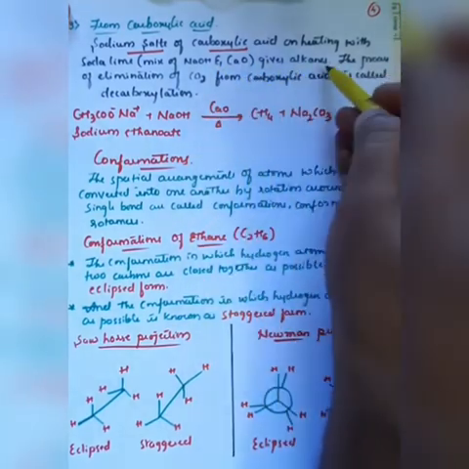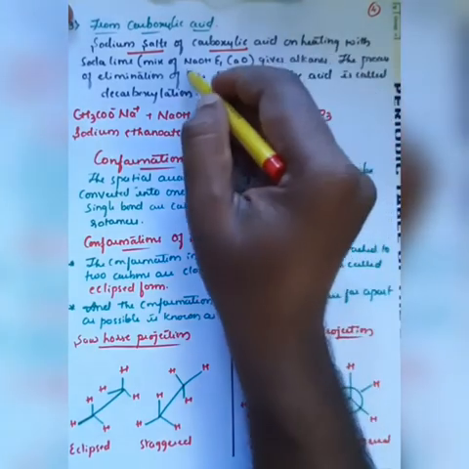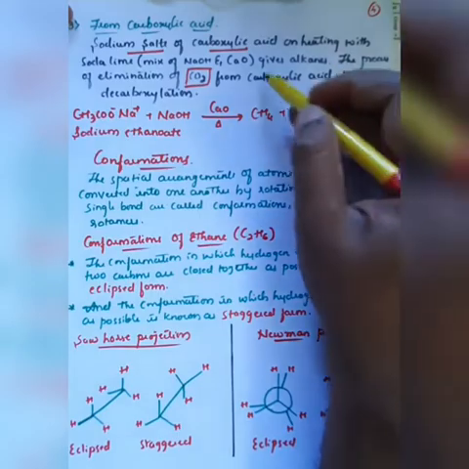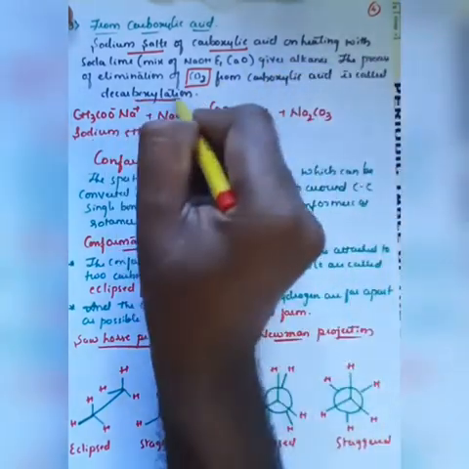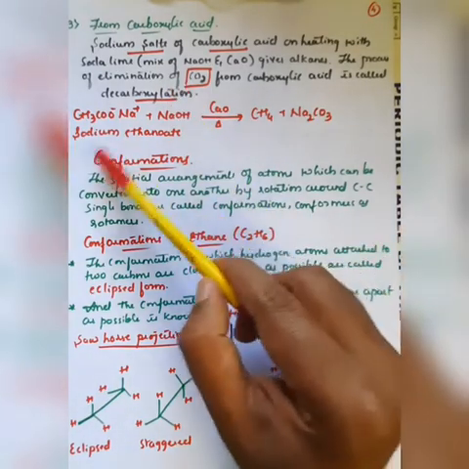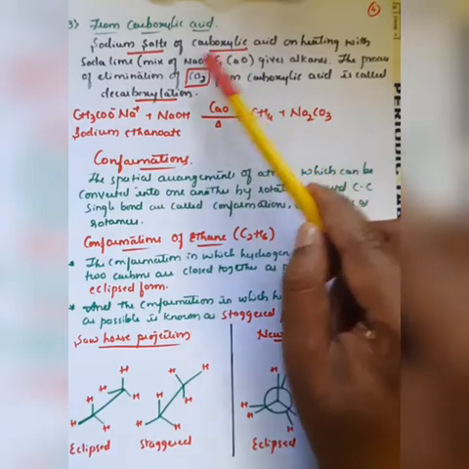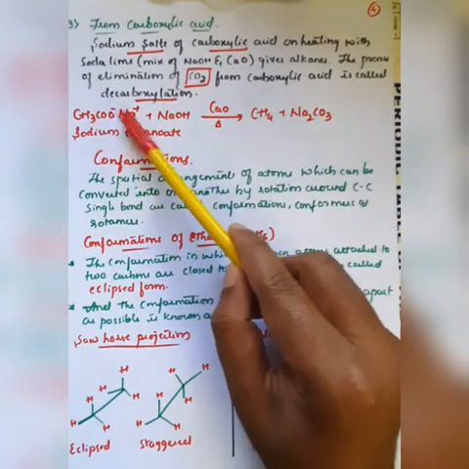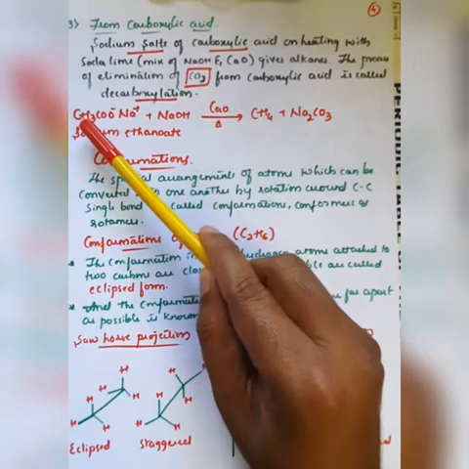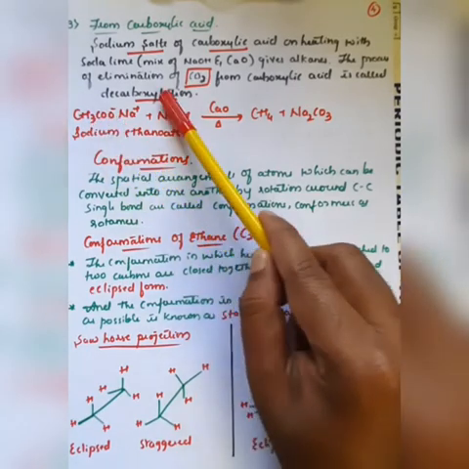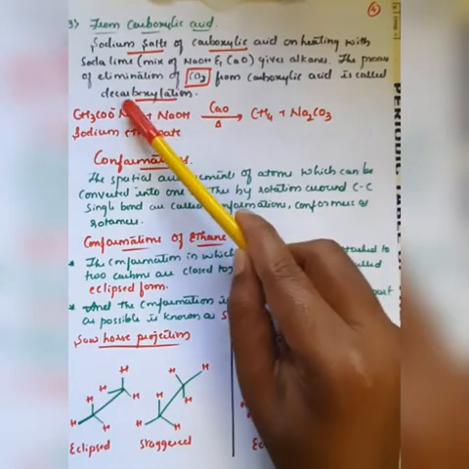They form alkanes, and the process of elimination or removal of CO2 from carboxylic acid is called decarboxylation. Generally with the help of a decarboxylation reaction, we can prepare alkanes. Observe here, the sodium salt of carboxylic acid means sodium ethanoate. Sodium is bonded with the carboxylic group: in CH3COOH, one hydrogen is replaced and one sodium atom is fixed here.